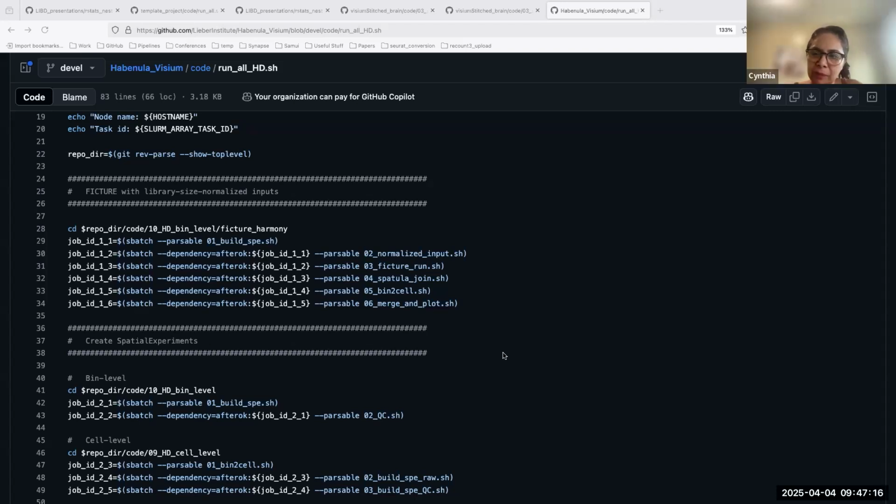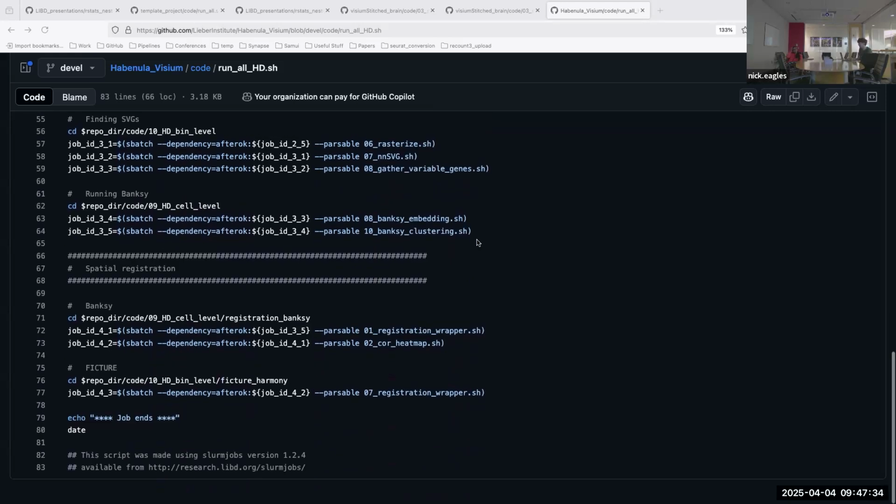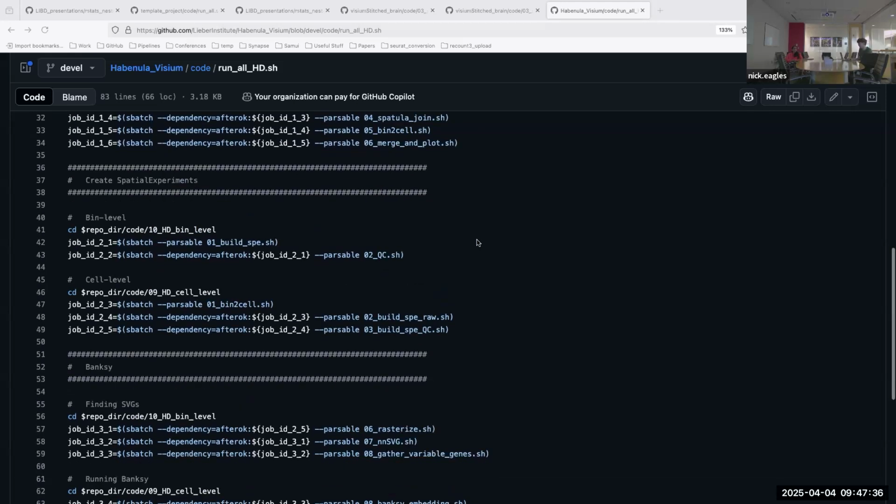Yeah, I like that. That's a good idea. We could almost have a run all directory, maybe, where each of the steps has its own script that we just submit from the main one. That's a cool idea. In this example it's not huge, but I could definitely see that being really useful as the number of steps grows.